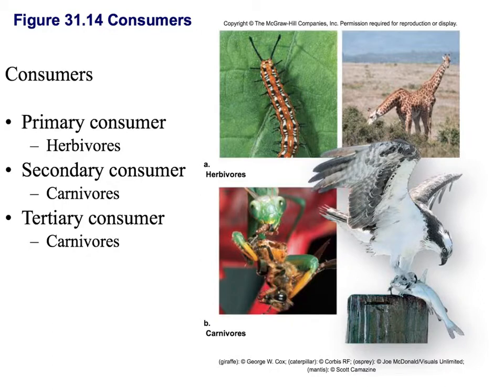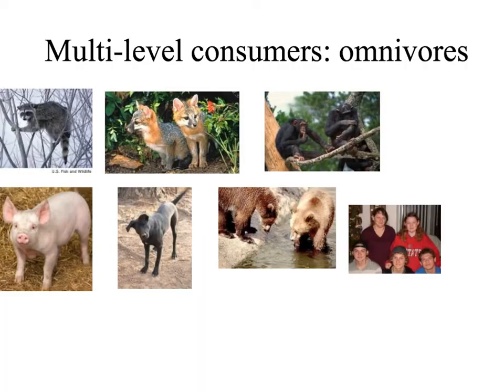Consumers are also known as heterotrophs. Heterotrophs gain energy from consuming other organisms. Many organisms are multi-level consumers. A good example is omnivores. Omnivores eat both plant material and animal material. This means that they will be in both the primary consumer level and the secondary consumer level. There are many examples of omnivores: raccoons, foxes, chimps, pigs, dogs, bears, and humans are all omnivores.